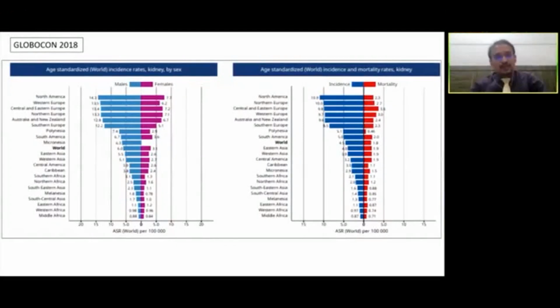So the Globocan data, this is the statistics from 2018, of course, but the literature about the entire globe shows age standardized rates of about 6 for males and 3.1 for females. Similarly, the mortality rates are 4.5 and 1.8. If you can appreciate this, North America, followed by the majority of European countries, have the maximum incidence rates and similarly maximum mortality rates as well.